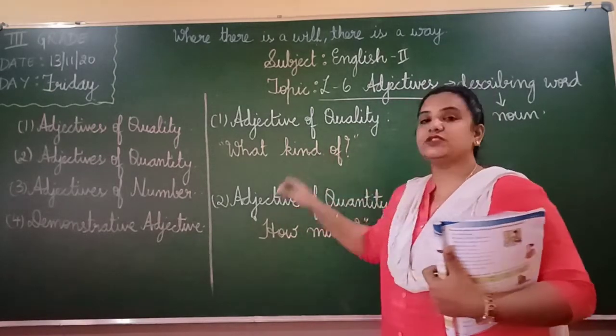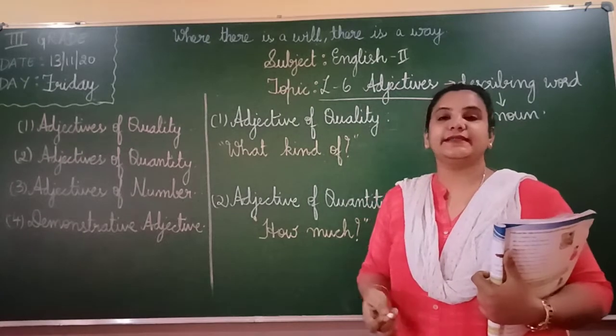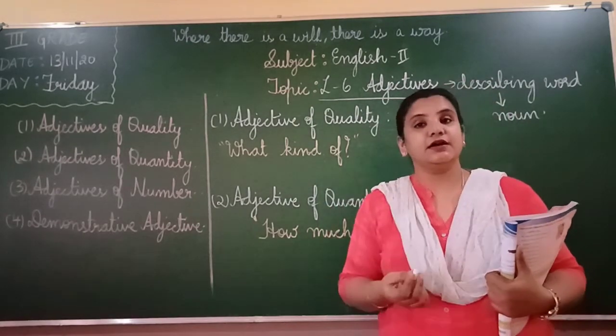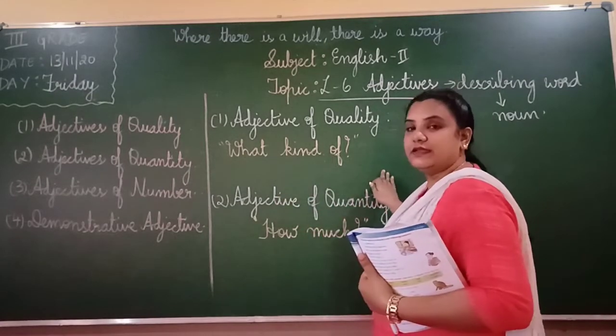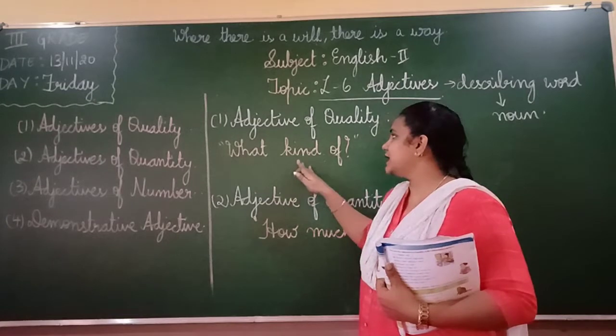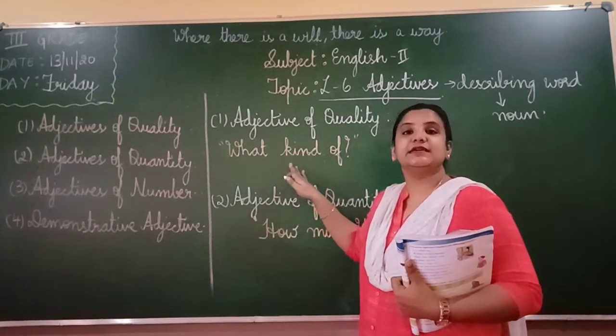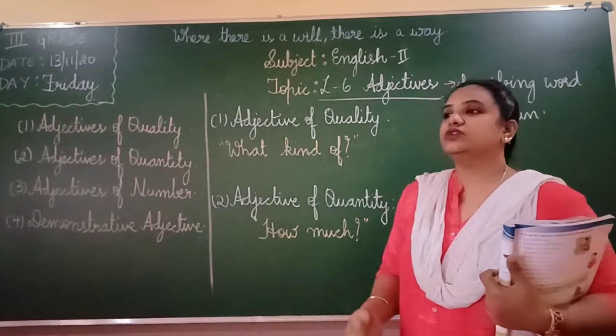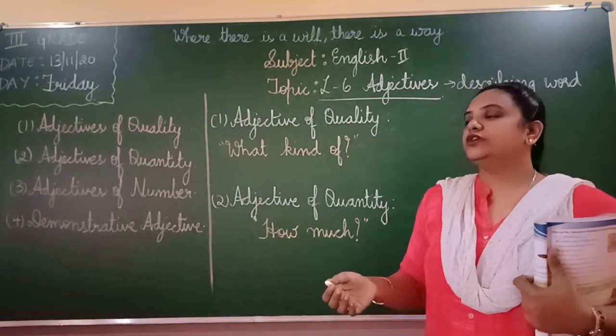If you ask a question, what kind of, then you will get the answer as what kind of it is. So this is green in color. Okay, the board is green. The board is green, or the green board. So it is describing the adjective. What is here? It is green. Okay, it is telling you how it is. Now, what do you say?